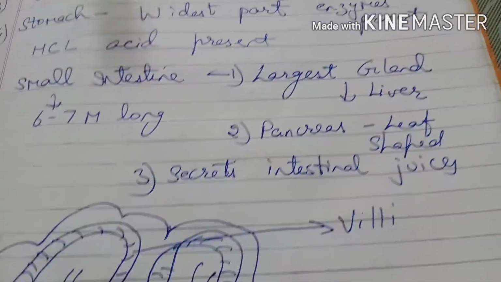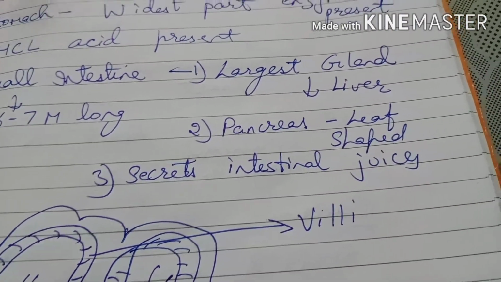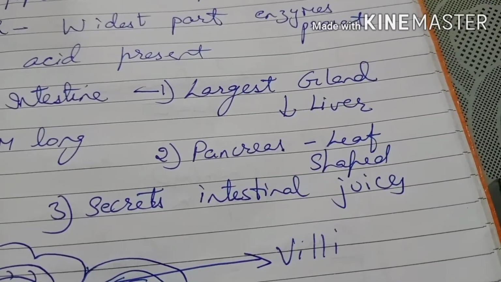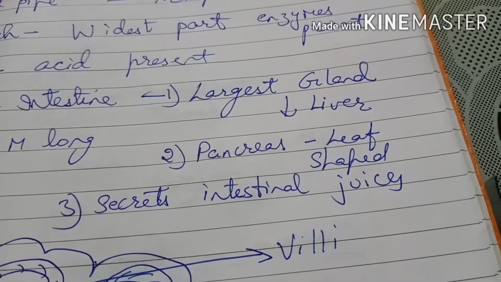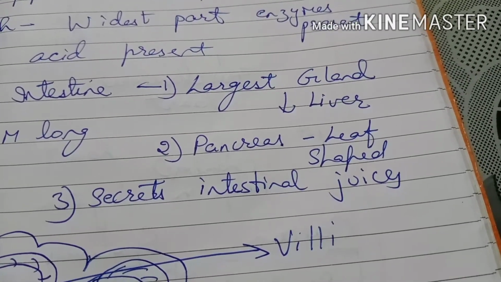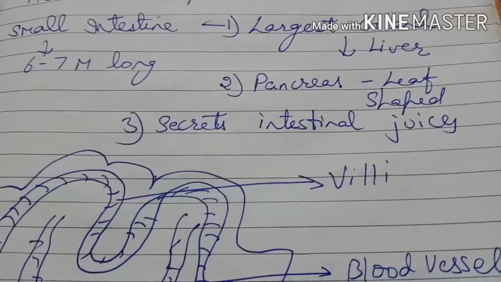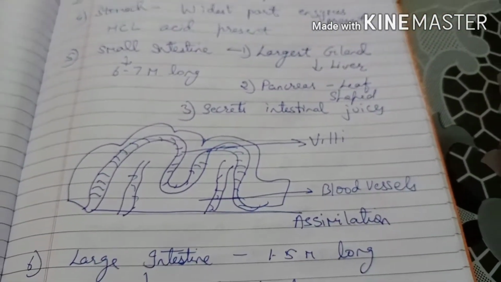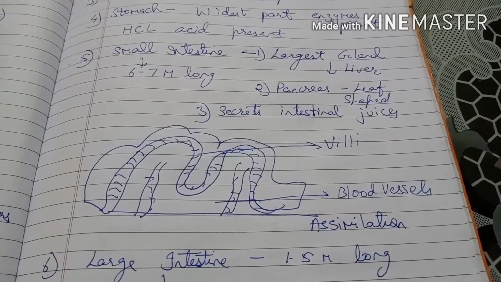Now we come to the pancreas. Pancreas is a leaf-shaped structure and its location is below the stomach. It is secreting pancreatic juice. It acts on proteins, carbohydrates and fats, which helps to break them down into simpler forms. Now comes the small intestine.